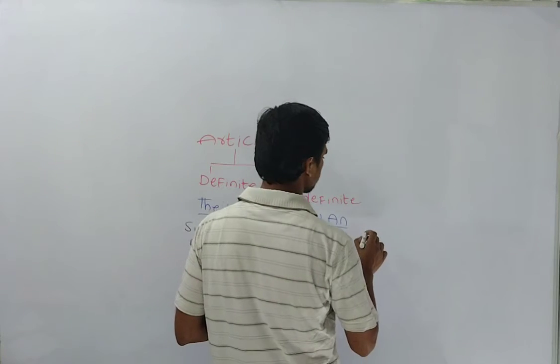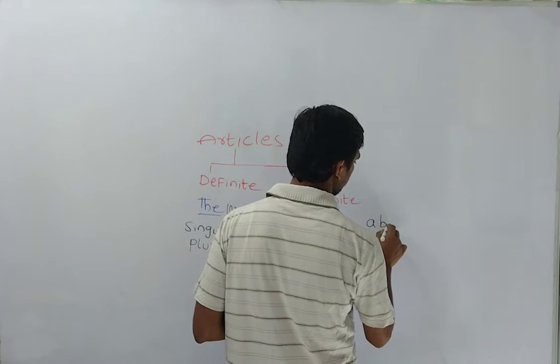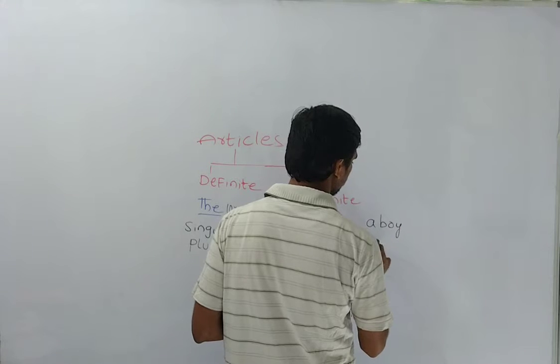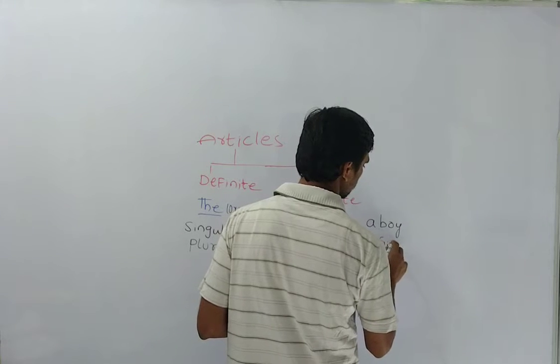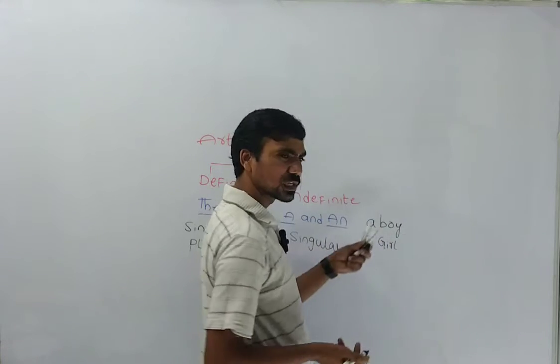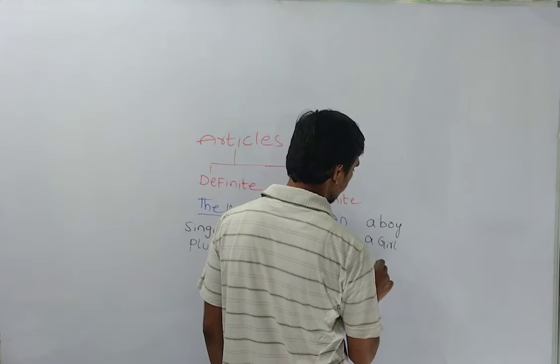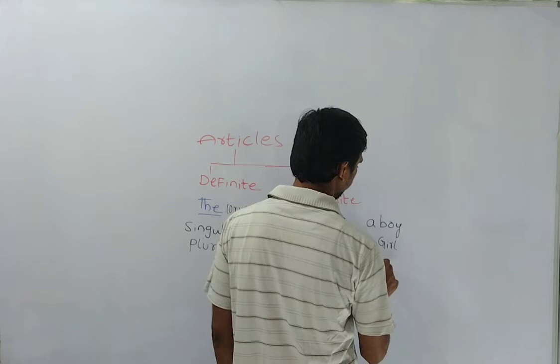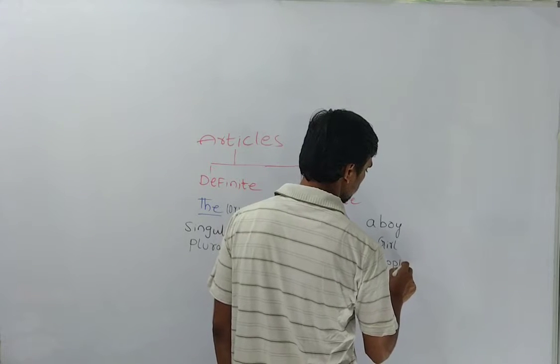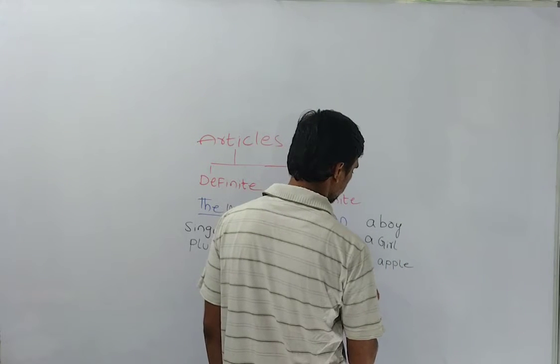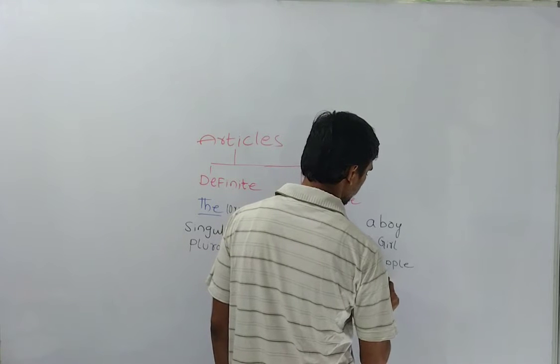For example, a boy, a girl; and also you can use 'an', for example an apple, an elephant.